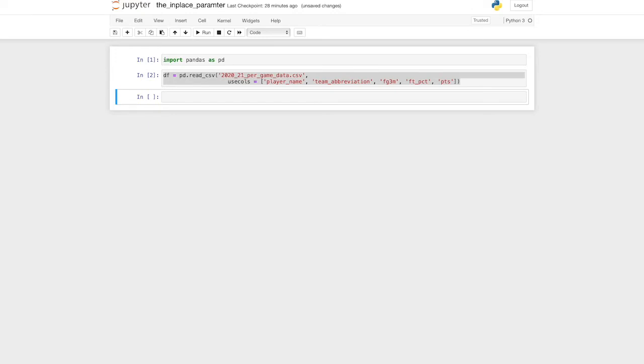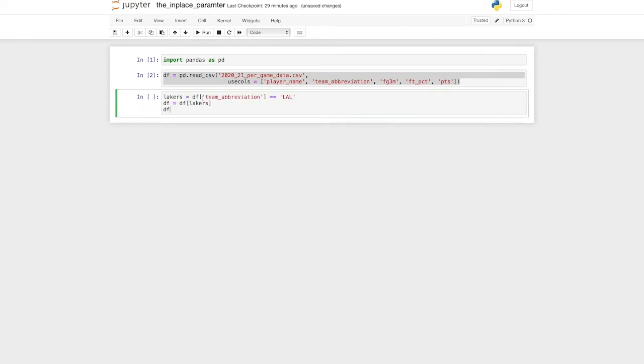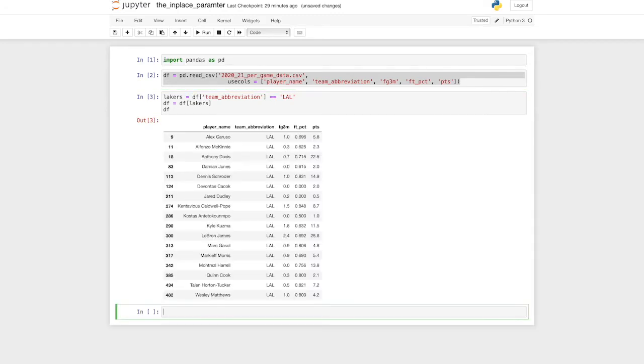Now we'll filter the data frame to contain only the Los Angeles Lakers players since they are the reigning champs and we should respect the champs. We can print the data frame, which we've saved as df, by putting it as the last line in the Jupyter Notebook cell. If you look at the output below, you'll see the data frame is sorted in alphabetical order based on player names. So we have Alex Caruso first and Wesley Matthews last. It's going on the first name. So you have A's, then D's, J's, K's, L, shout out LeBron, all the way to W.